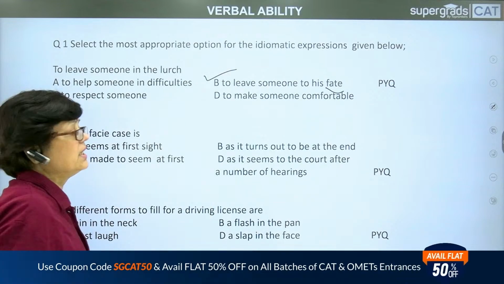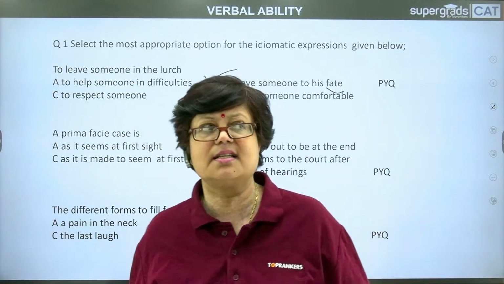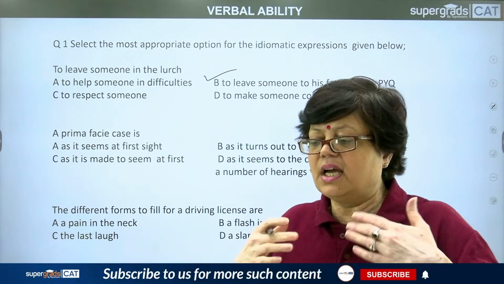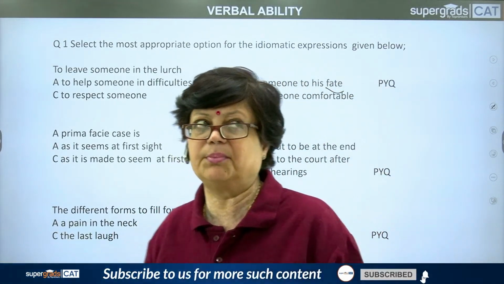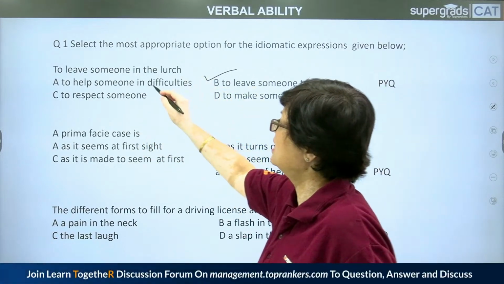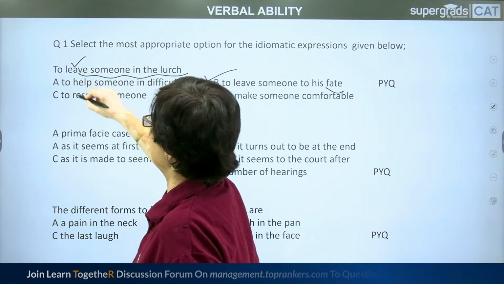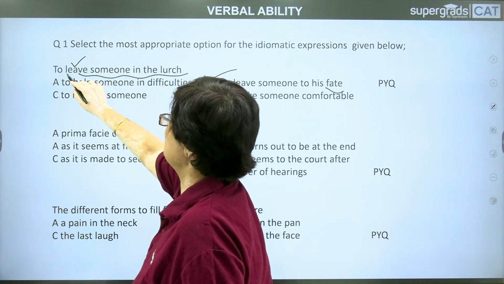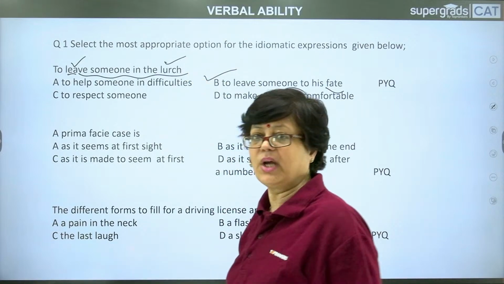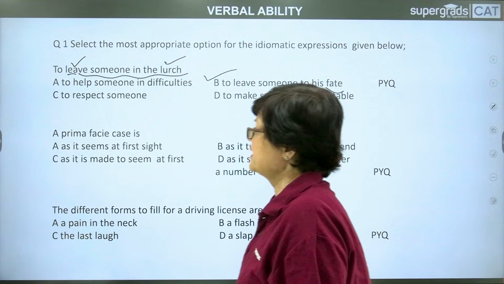To leave someone in the lurch means to leave somebody in a condition where he is left for himself. We are not extending any support to that person, so we are leaving him in the lurch. Pay attention. How do you remember this? There are two L sounds, leave and lurch. In this way, you can remember that the meaning here is to leave someone to his fate.